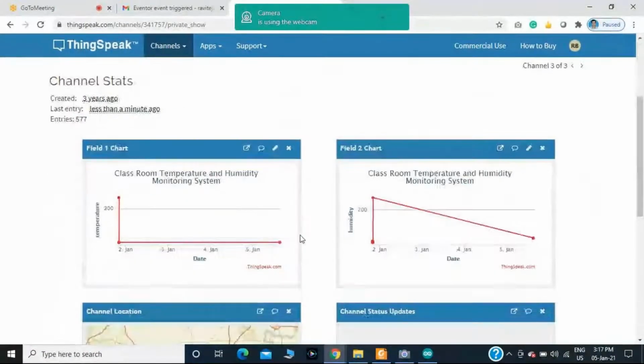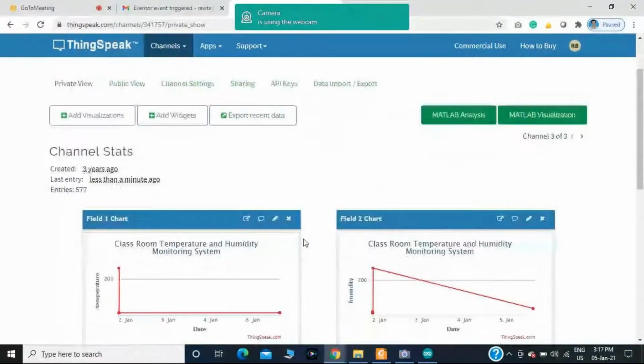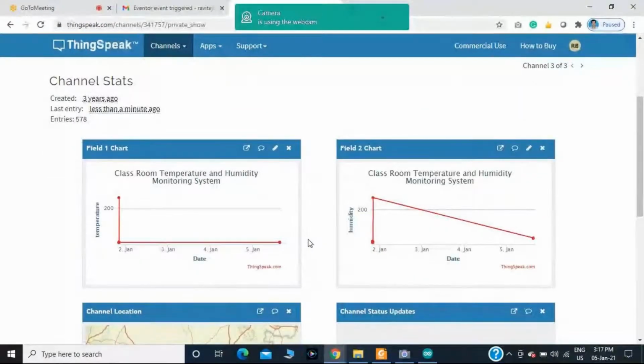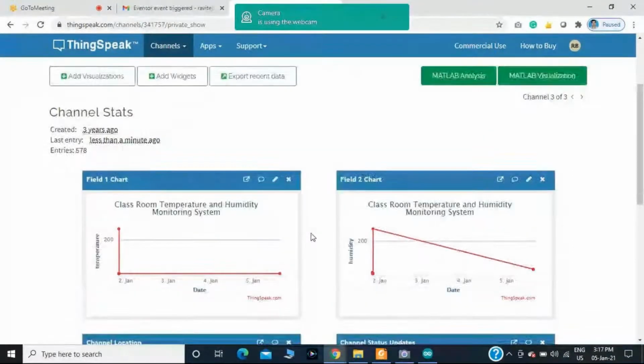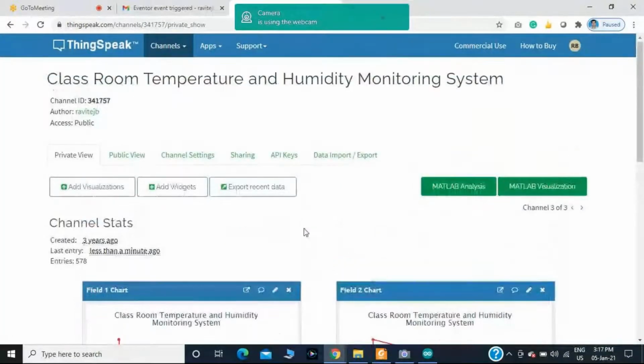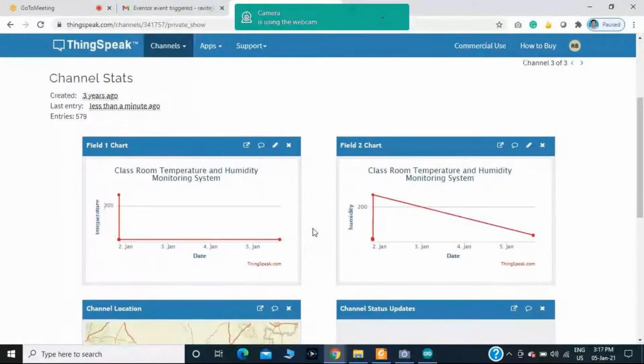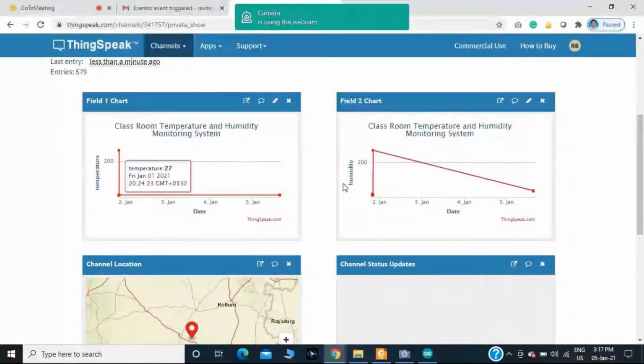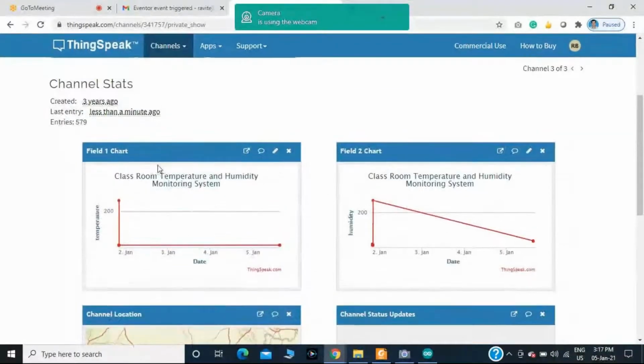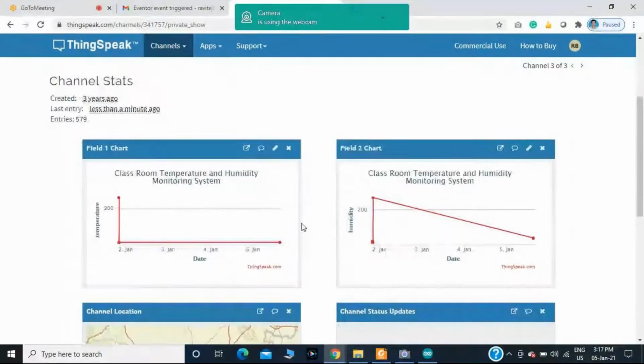In the previous example, I have taken the mobile IoT. Using the Blynk app, we can control n number of microcontrollers over the Blynk server. In the second example, I have taken the ThingSpeak cloud service, where we can store the data, process the data, and visualize the data. Like that, you will get the parameter values, temperature and humidity. Like that, you can create for some other parameters by adding fields.